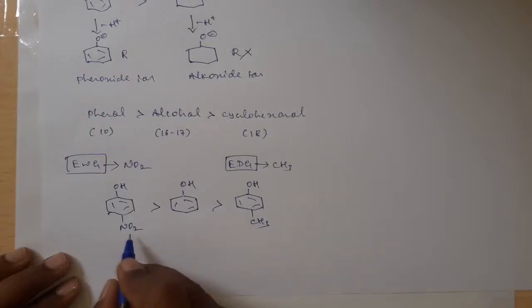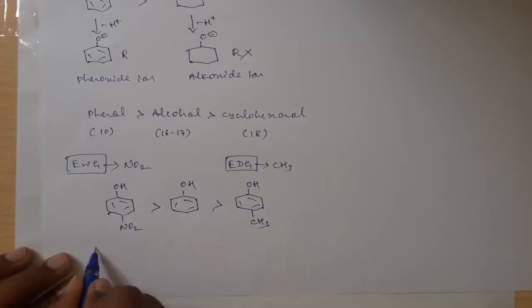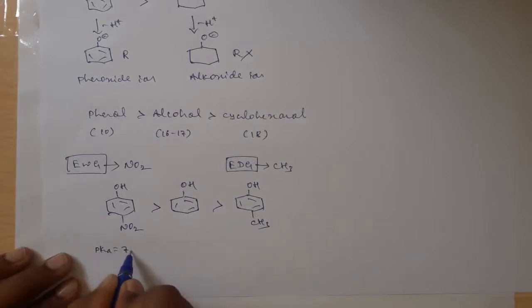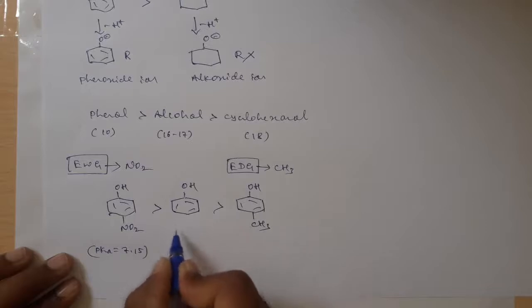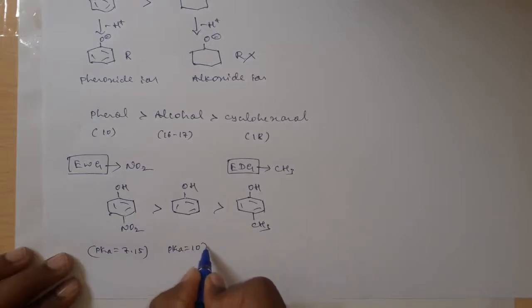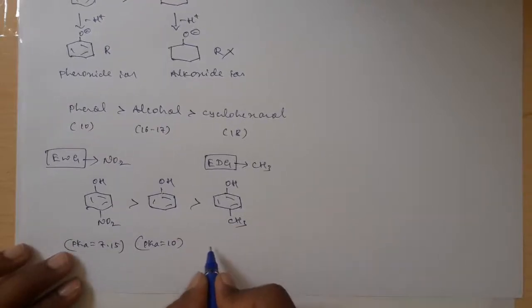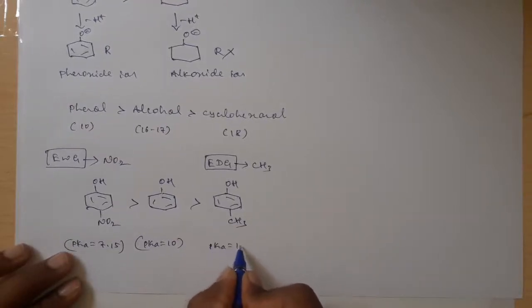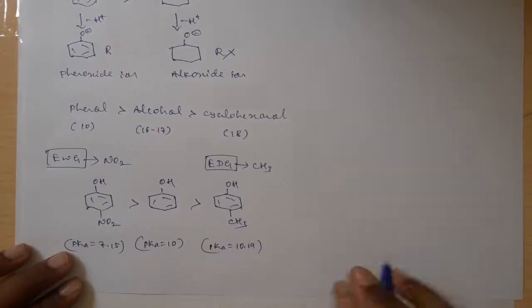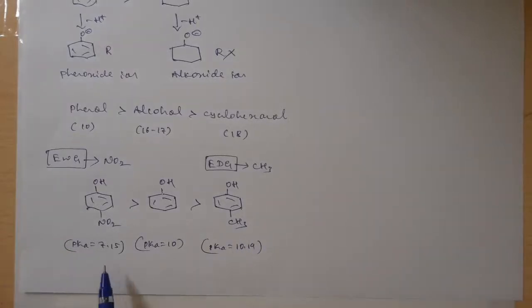This nitrophenol, that is para-nitrophenol, has a pKa value of 7.15, and for phenol the pKa value is about 10. Then for p-cresol, the pKa value is about 10.19. Then we know that the lower the pKa value, the higher is its acidic nature.